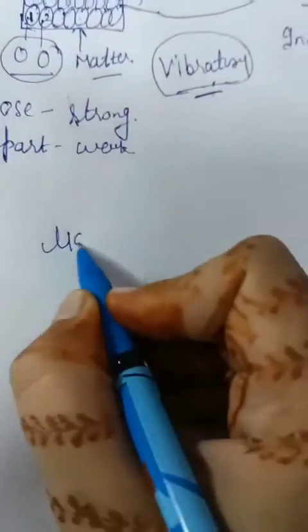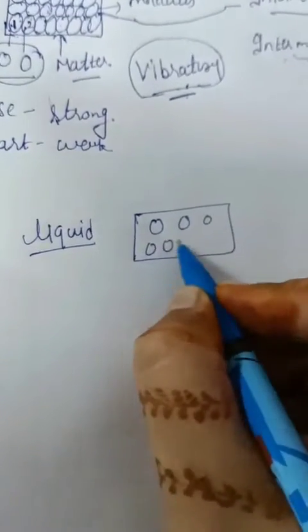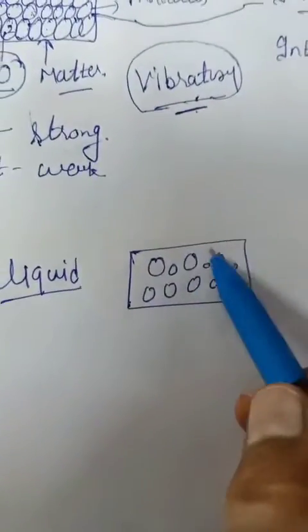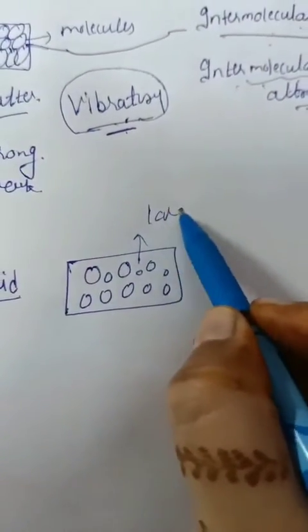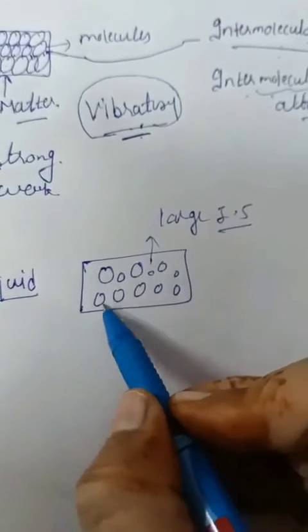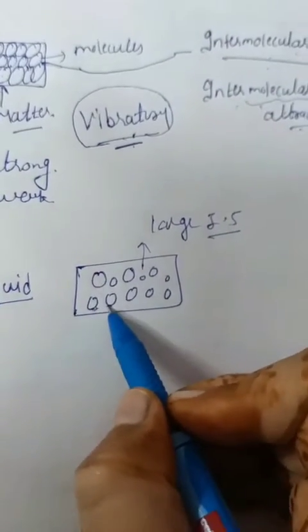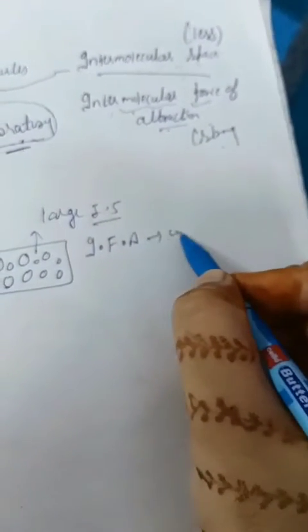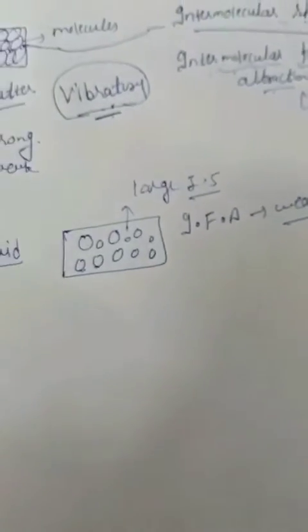Next we discuss the liquid state of matter. In liquid state, molecules are apart from each other and there is availability of space. We have a large intermolecular space over here. Because molecules are apart from each other, intermolecular force of attraction will be weak over here, not too strong.